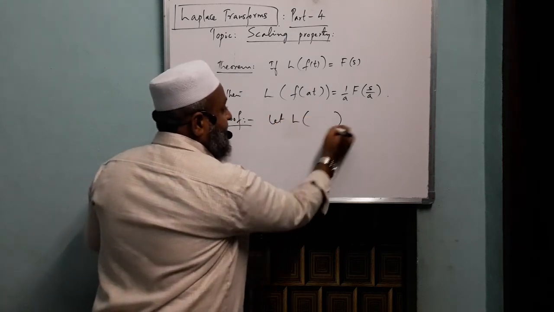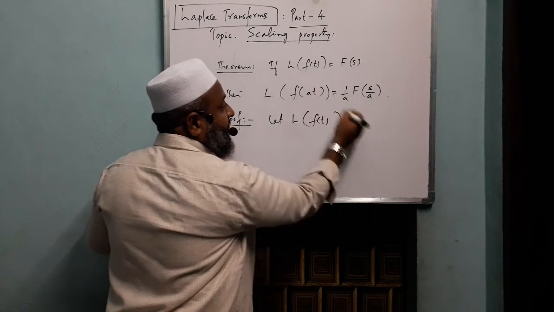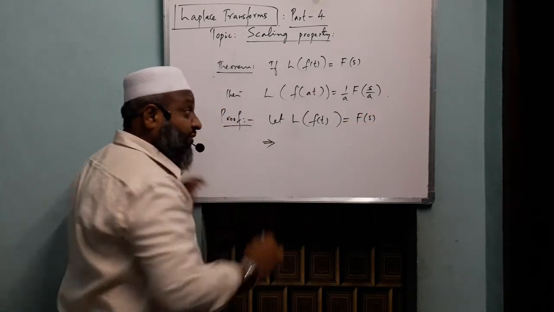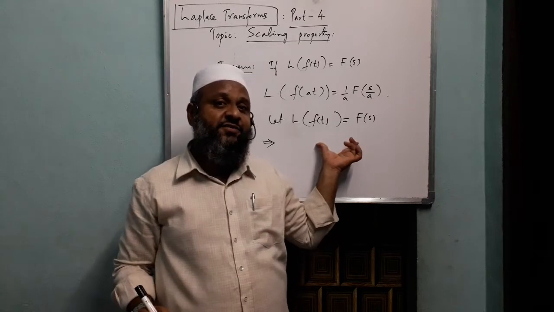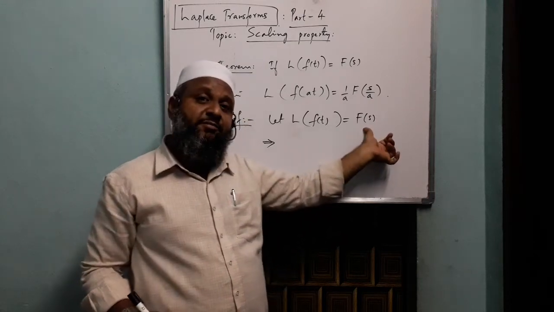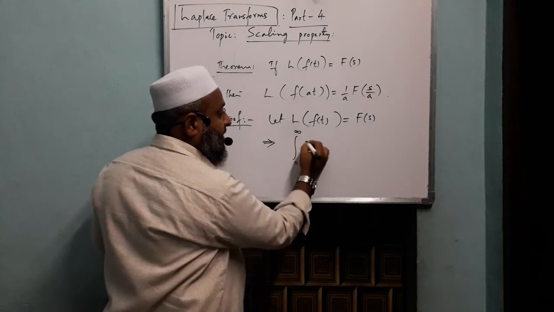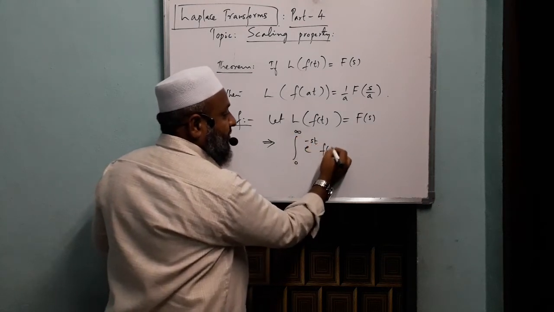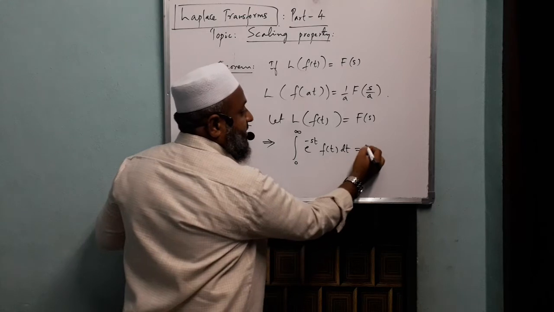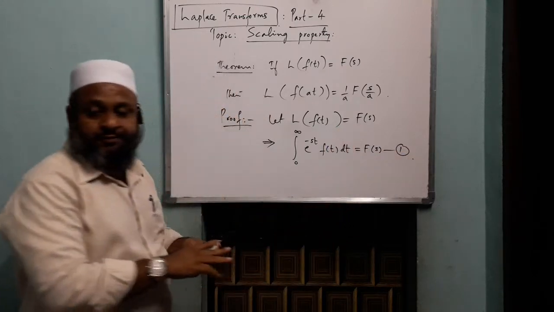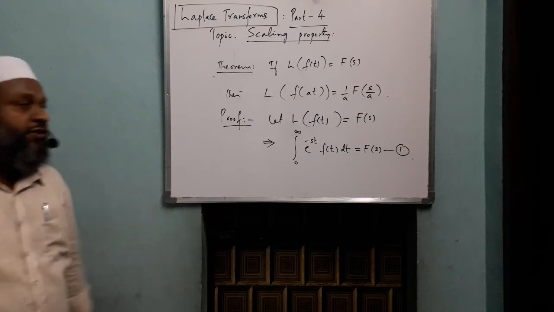Let the Laplace transform of f of t, the original function, be F of s. What do we mean by this Laplace transform? This F of s is obtained by integrating from 0 to infinity the product e power minus st along with f of t. That is nothing but F of s. Okay, you can take the screenshot now.